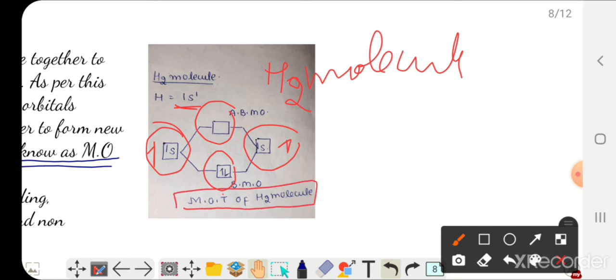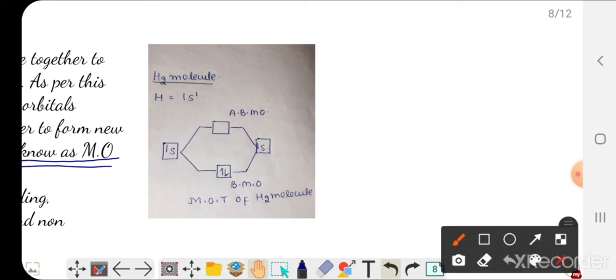One more important thing that must be carefully observed is that in case of the H2 molecule, we know that the corresponding atoms both are the same, H and H. So I have drawn the energy of both the atomic orbitals at the same level. However, let's suppose another case like the HF molecule. One concept is here that the greater the electronegativity, the lower will be the energy of the atom.